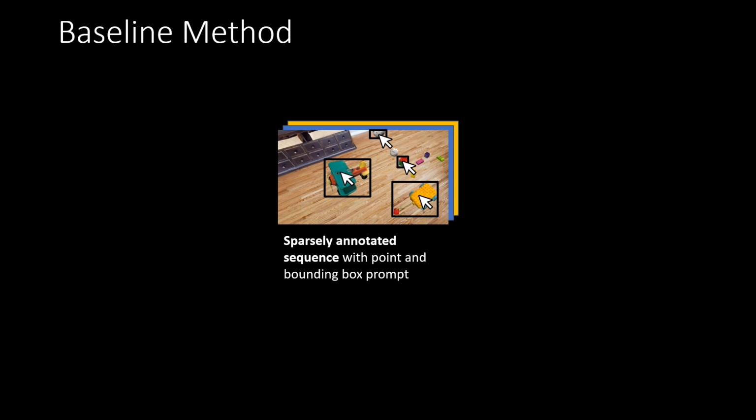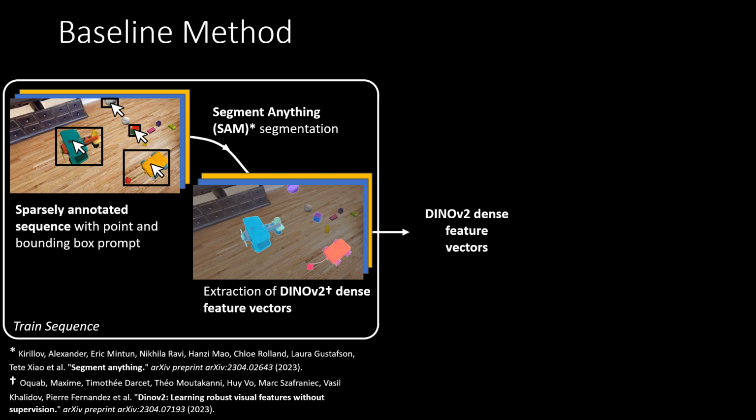In addition to the benchmark dataset, we provide a baseline method. In accordance with the setting of our benchmark, we first start with a sparsely annotated sequence with point and bounding box prompts. We decided to leverage the power of image features from self-supervised models trained on massive diverse datasets.